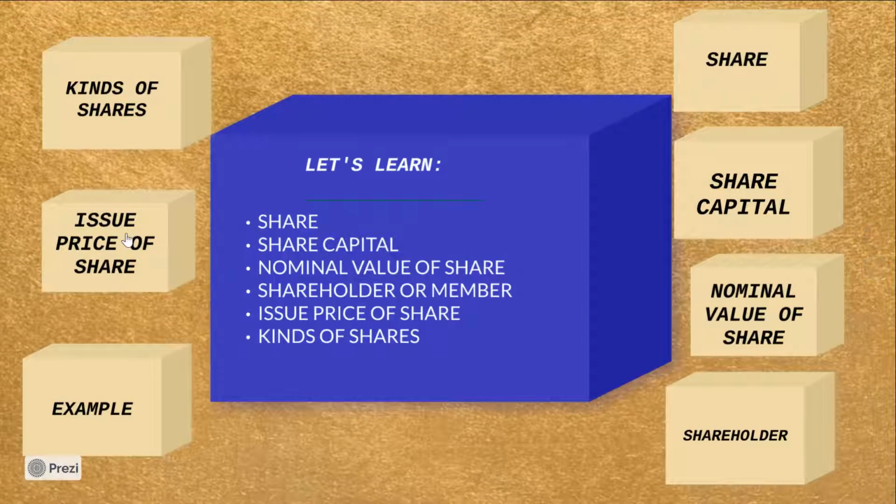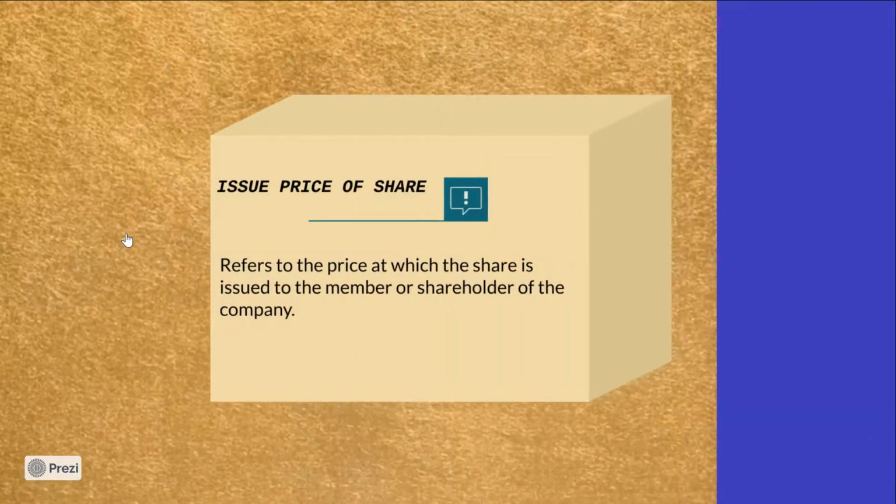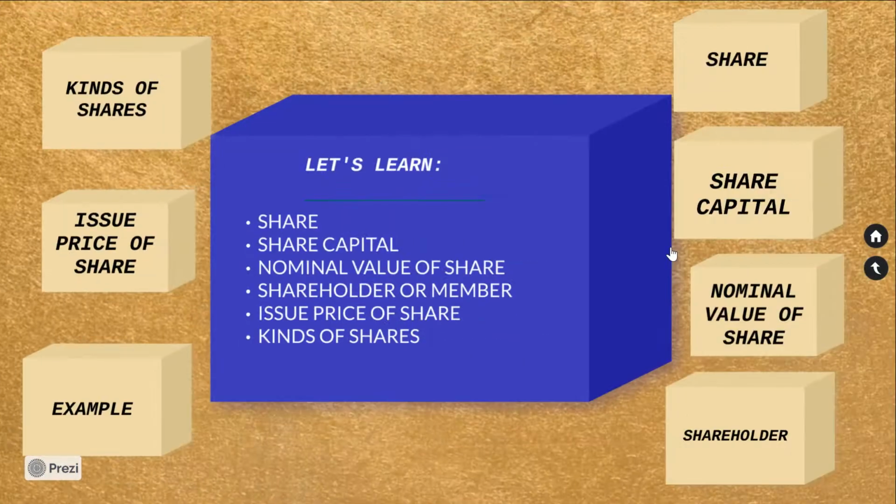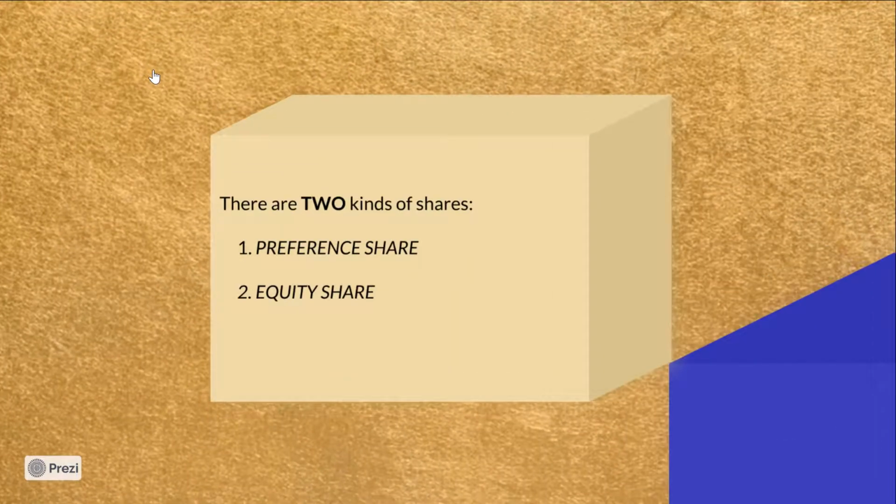Next, we'll understand the meaning of issue price of share. It refers to the price at which the share is issued to the member or shareholder of the company. And finally, the kinds of shares.